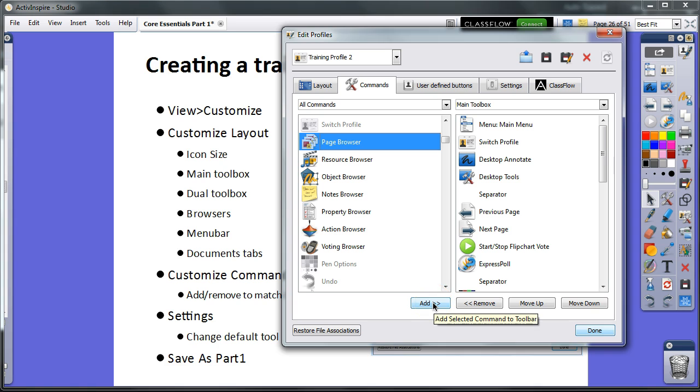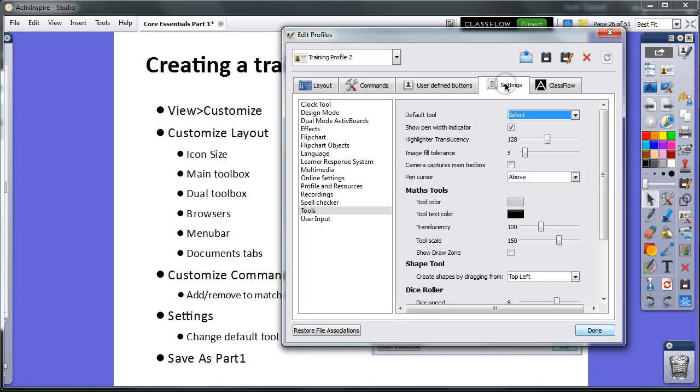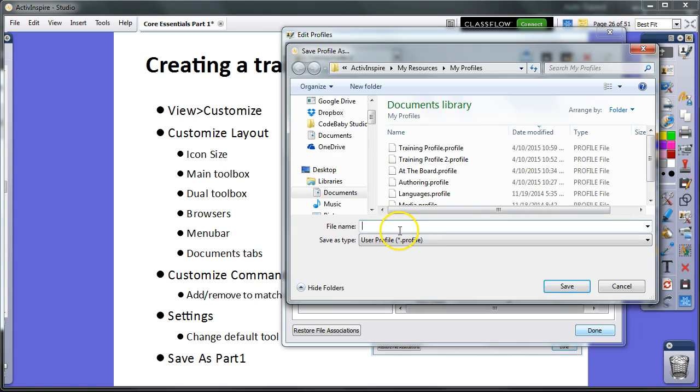Now go to the Settings tab. Select Tools from the list on the left side. From the drop-down menu, change your default tool to Select. Click the Save As icon and name it Part 1, and then click Save.